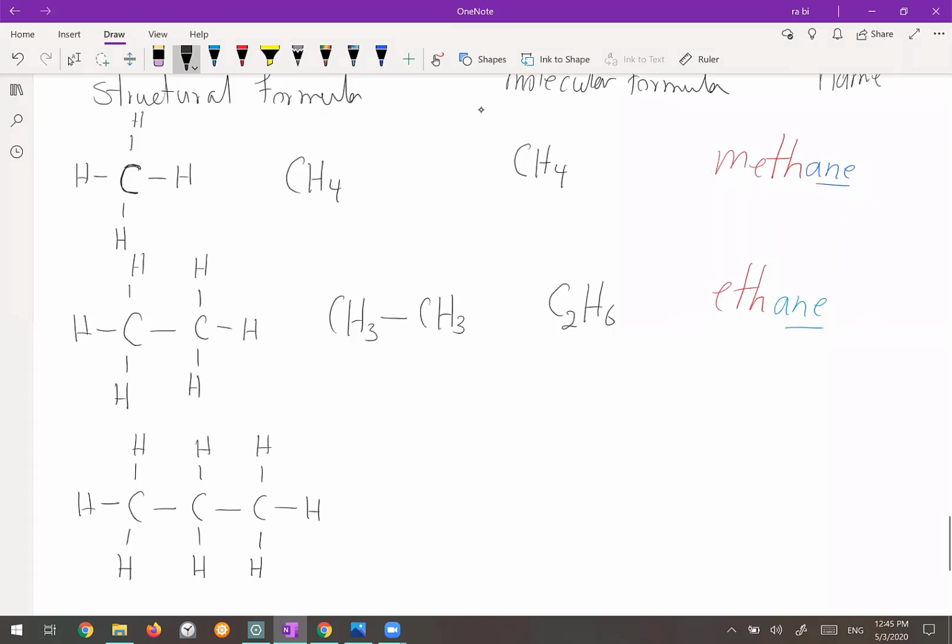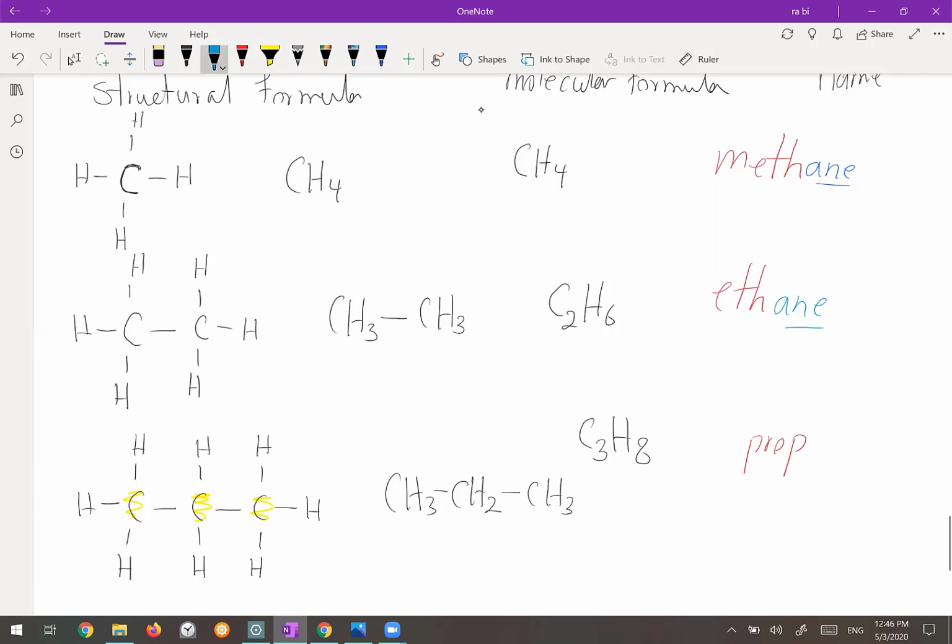The condensed structural formula would be CH3 for the first one. The second one is CH2. And the last carbon here is also CH3. So it's CH3, CH2, CH3. And what would be its molecular formula? C3H8. Exactly, C3H8. You have 3 carbons in this structure and 8 hydrogens. This hydrocarbon is called propane.